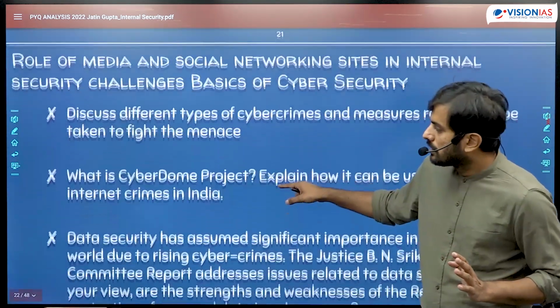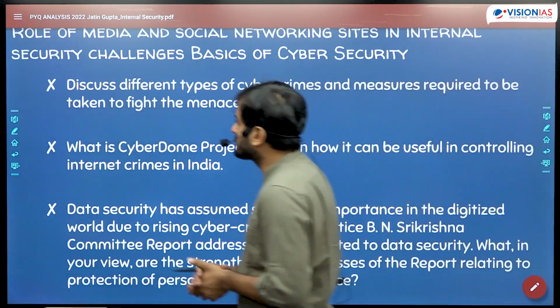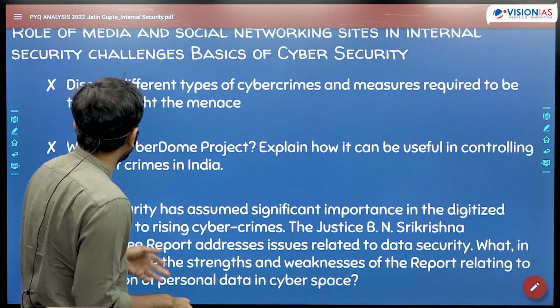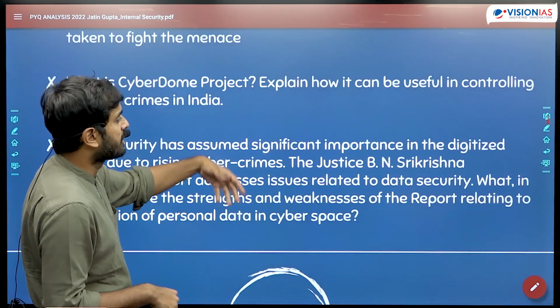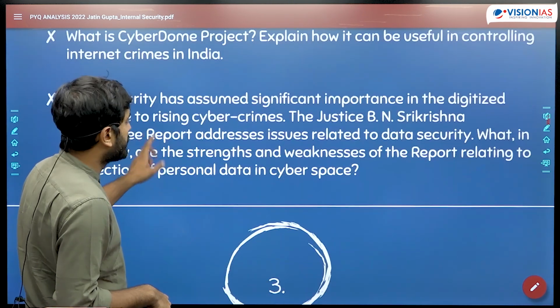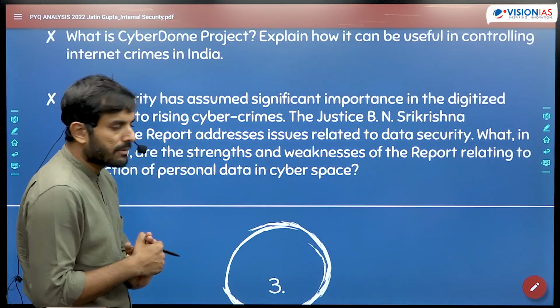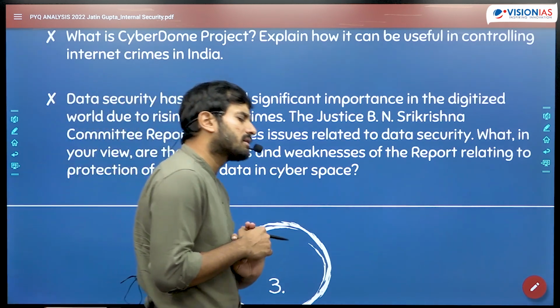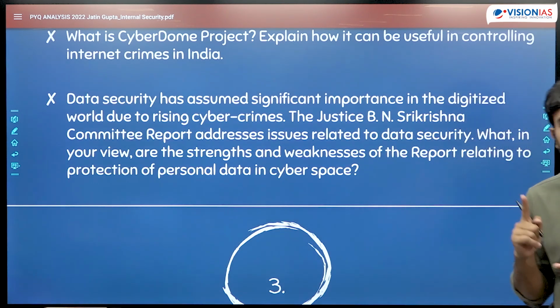Now, if you look at the questions that have been asked: discuss the type of cyber crimes and measures required to be taken to strengthen the menace. What is Cyber Dome project? How can it be useful in controlling internet crimes? Data security has assumed significant importance in digitized world due to rising cyber security crimes. And numerous other questions. हर साल एक question cyber security पे आना तय है.